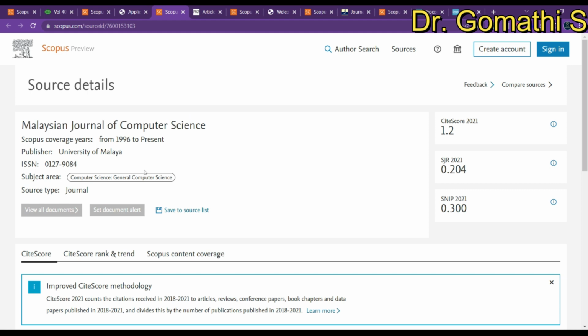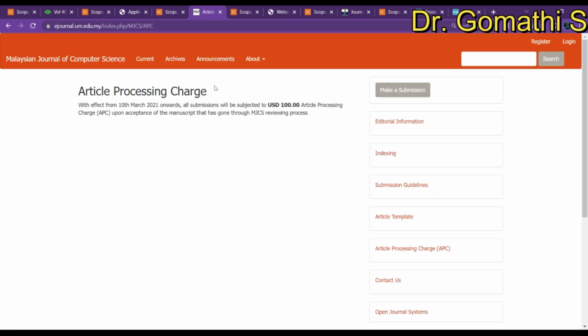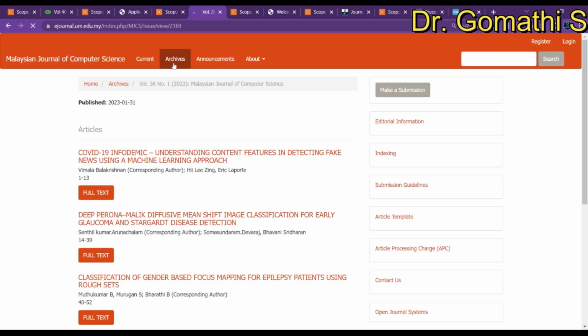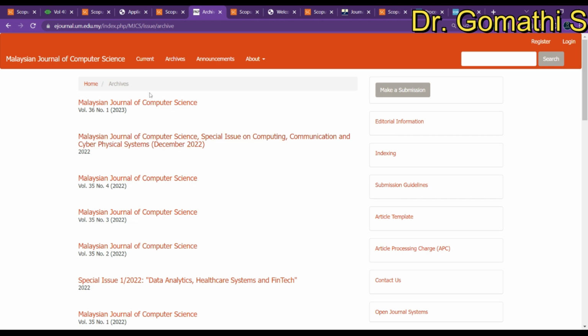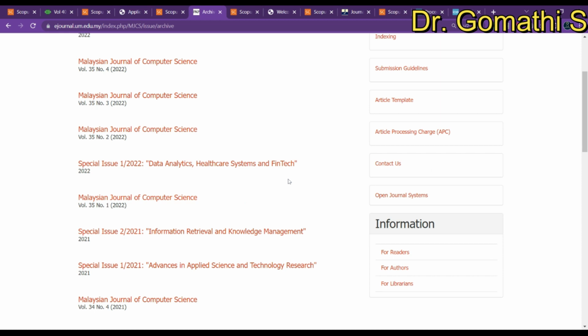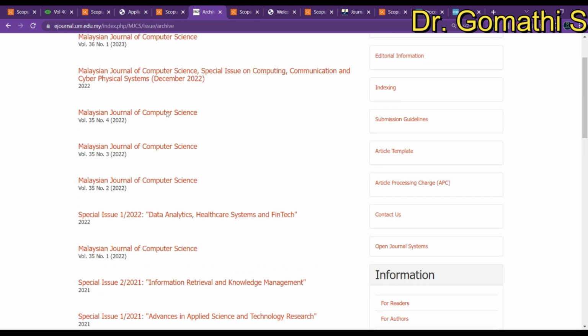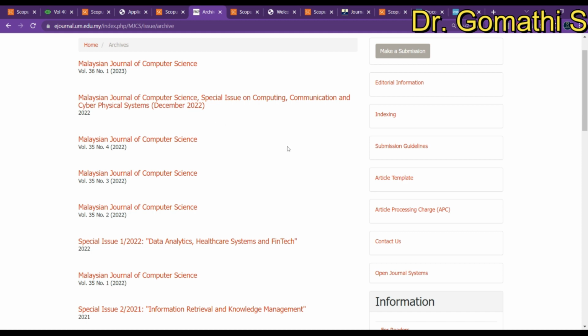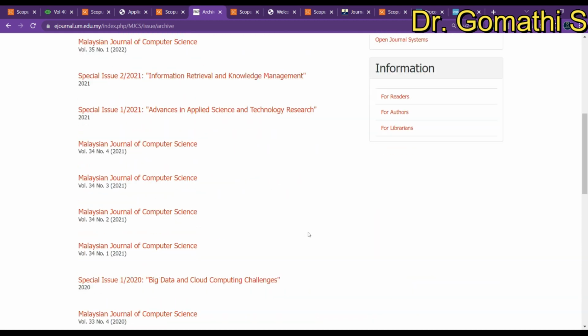Malaysian Journal of Computer Science. This is also for general computer science. Here you can see they are charging $100, which is a small amount compared with other journals, and you pay after the manuscript is accepted. Other than this, think about how many issues they are publishing per year. You can see 2023, 2022, and yes, 4 issues per year, 4 to 5 issues. I think they also consider one special issue.